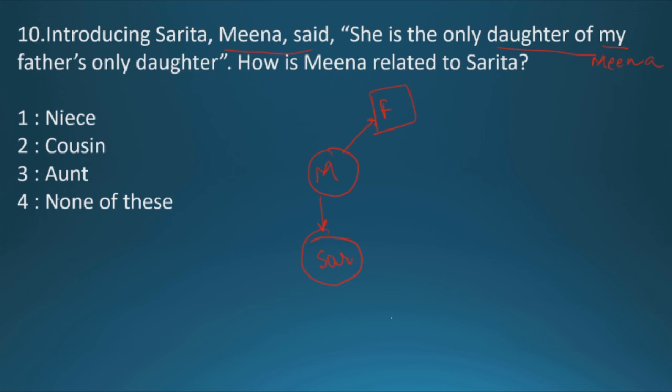That is, here option 4 is the correct answer, because niece, cousin and aunt are wrong. So I hope that is clear, and if you still have any doubts, please ask in the comment section, so that I can help you.